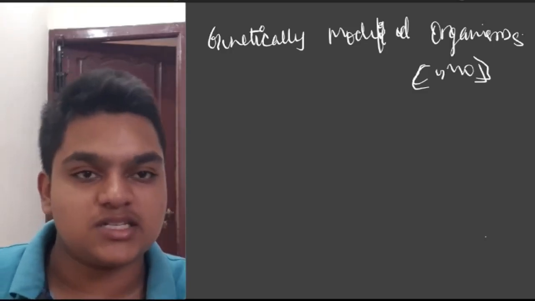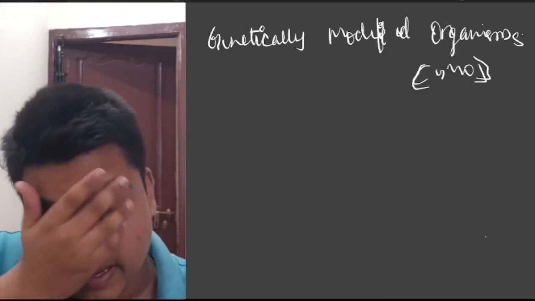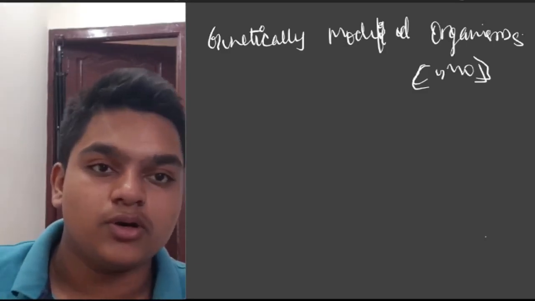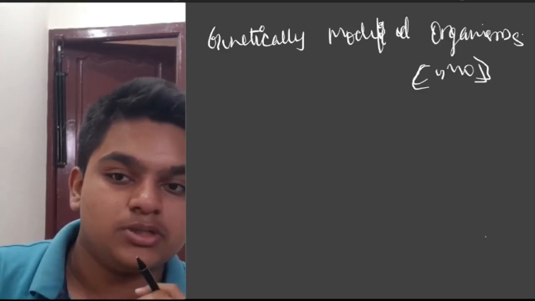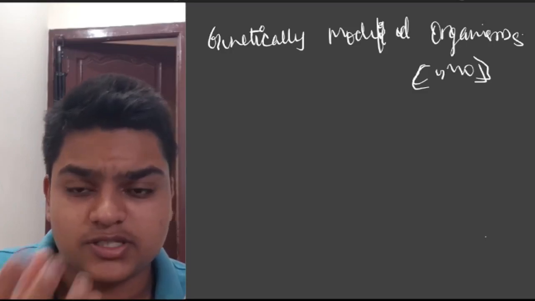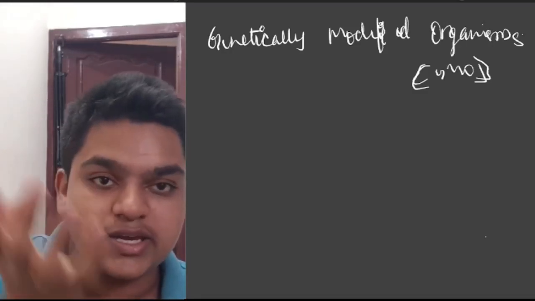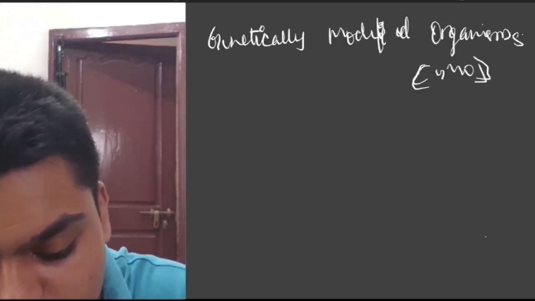We have seen such examples in the Microbes in Human Welfare chapter. That chapter and this one have a little correlation between them. These genetically modified organisms are used on a large scale in order to produce products that are useful for human welfare.